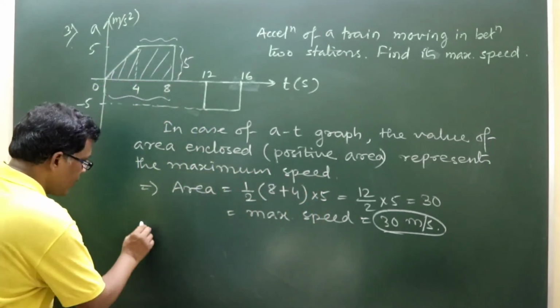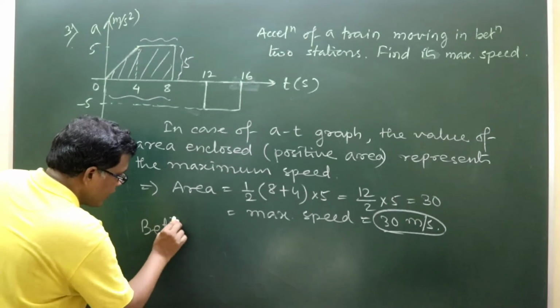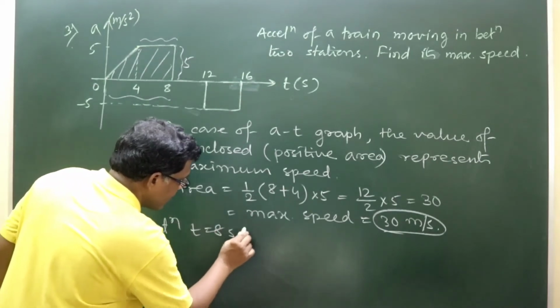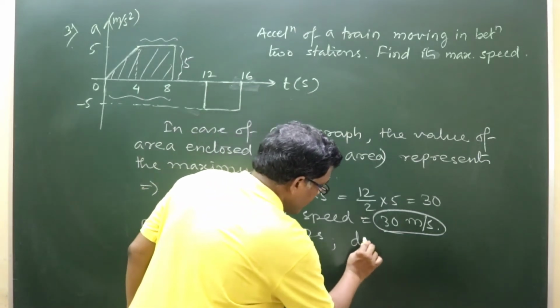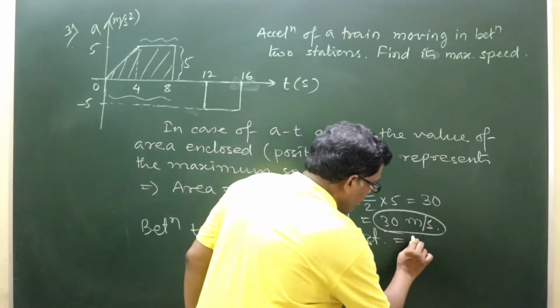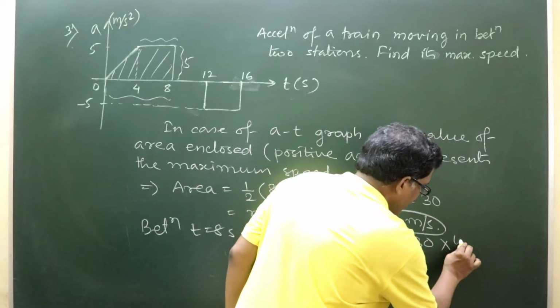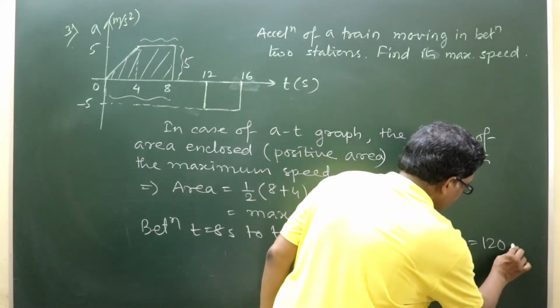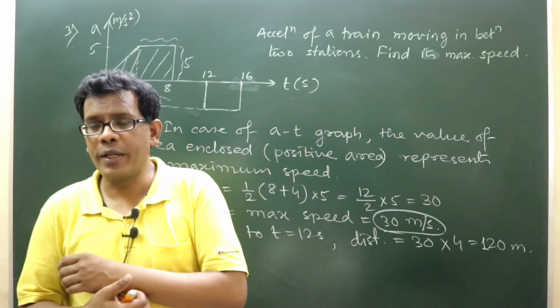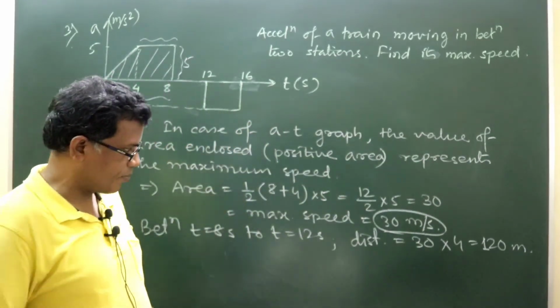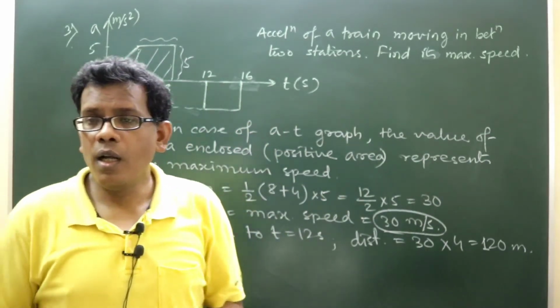So between t equal to 8 second to t equal to 12 second, the distance travelled will be constant velocity into time, so 120 meter, right?